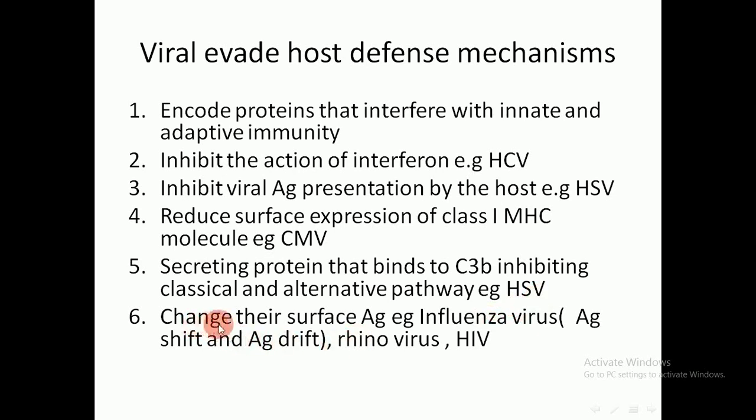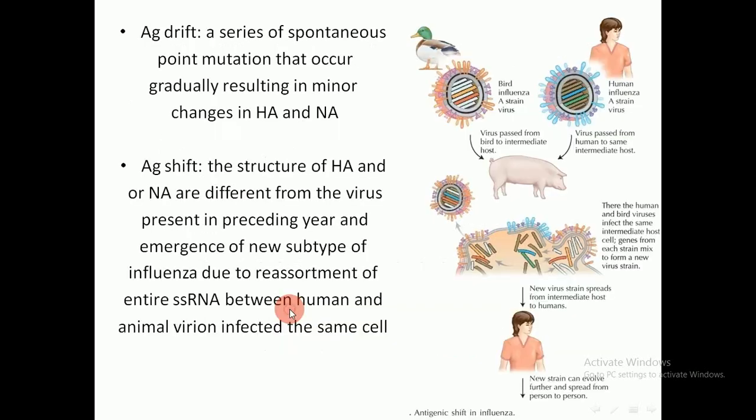Some viruses have another mechanism of evasion, which is changing their surface antigen, like influenza virus, which is called antigenic shift and antigenic drift, and also the rhinovirus and the HIV virus, human immunodeficiency virus.